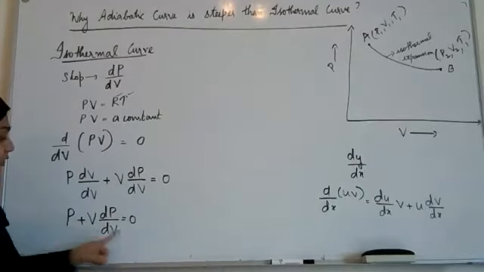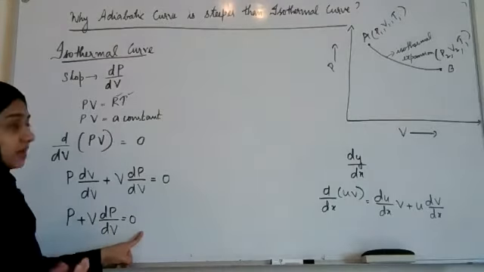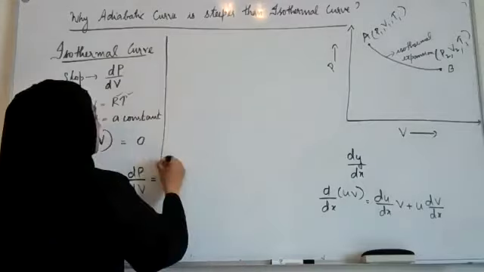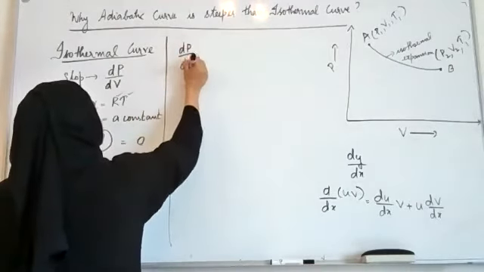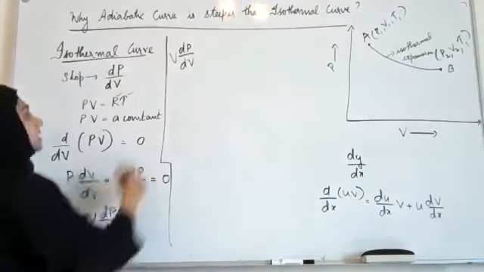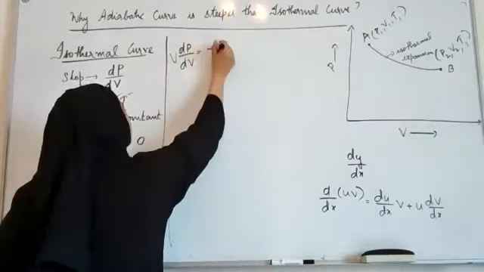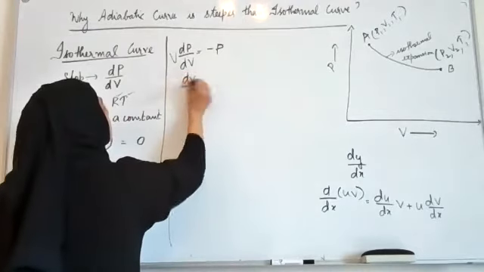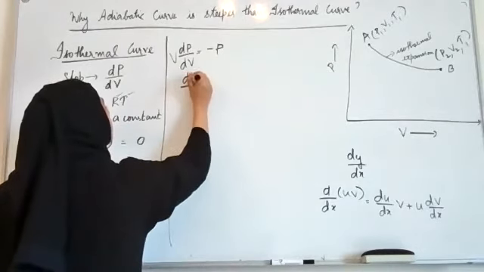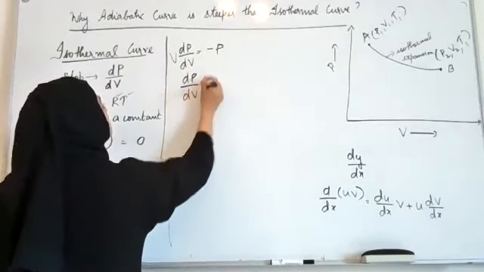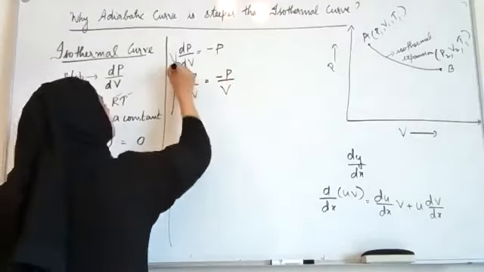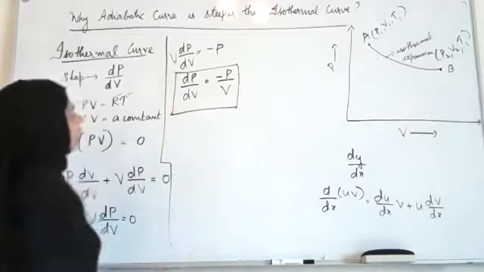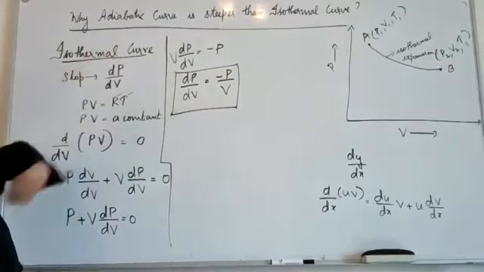Now when I take P to the other side, it will become minus P. So V into dP by dV is equal to minus P, or I can write dP by dV is equal to minus P by V. So this is the slope of an isothermal curve.